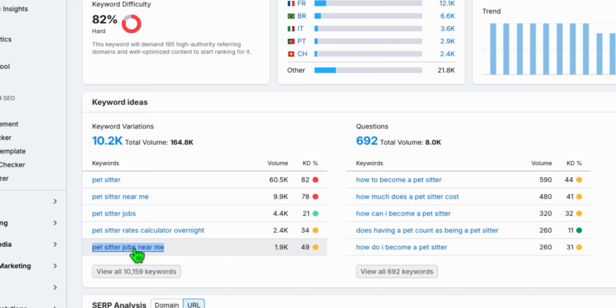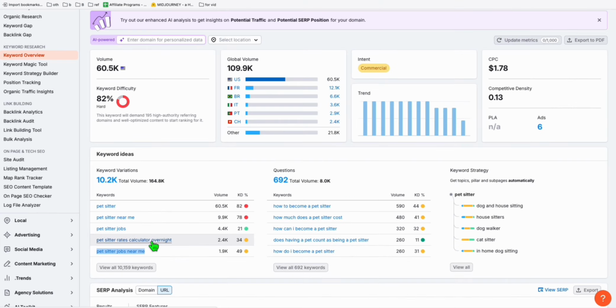Once your directory for pet sitter starts ranking, you can add affiliate links related to job search. There are a bunch of them, and there are a lot of opportunities, a lot of monetization you can do when your directory starts ranking. Affiliate programs, display ads, featured listings. I will cover that in the future. I will show you some easy ways you can monetize your directory, or selling your own digital product, a lot of things. So this is why it's very interesting to create a directory like this one.